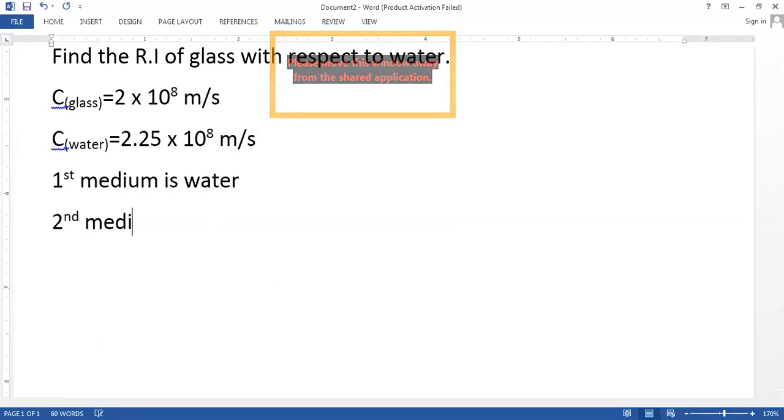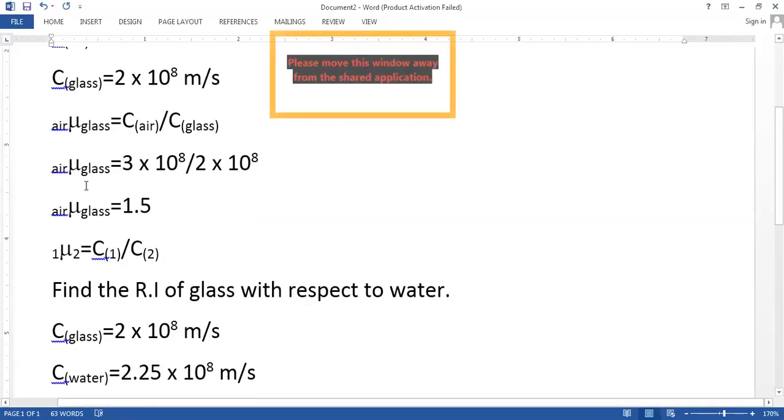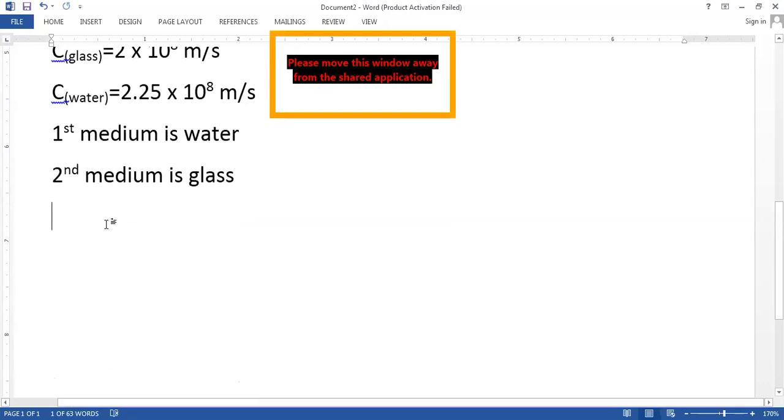Obviously, now the second medium is not a big deal, it is glass. So what does it mean? It will give me the refractive index of the second medium with respect to the first. So how will we write the refractive index now? Let me show you how we are going to write it.